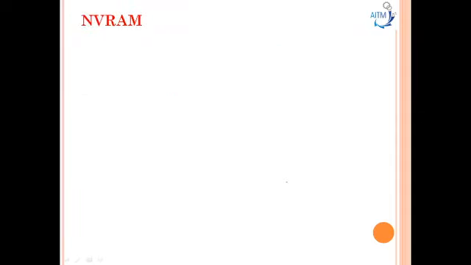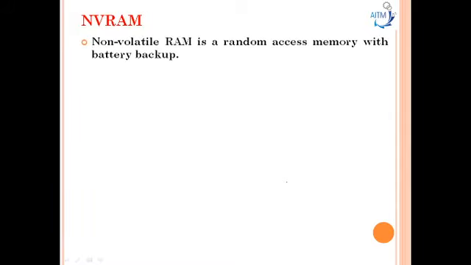Now going to the non-volatile RAM. So non-volatile RAM is a random access memory with battery backup. Now we can understand, this RAM will come with the battery backup here. So this static RAM and dynamic RAM store data temporarily. When the system is turned off, the data which is present in this random access memory will be deleted here. Okay. So if I want to back up that data, I will use a non-volatile RAM here.